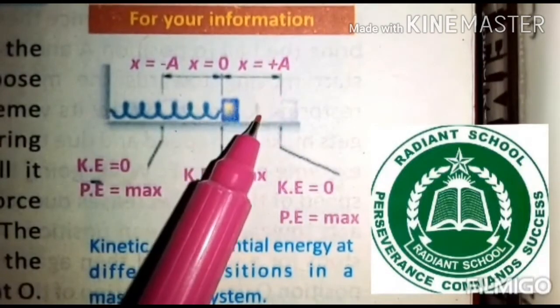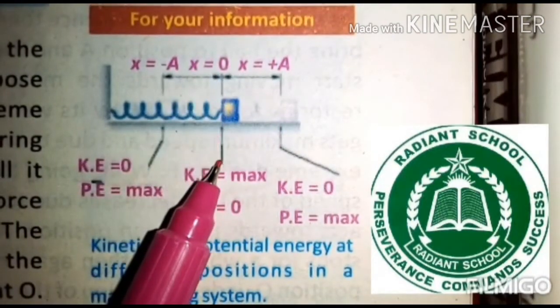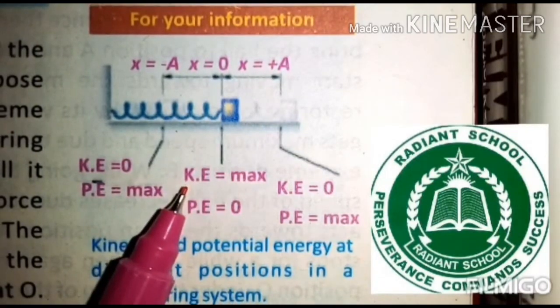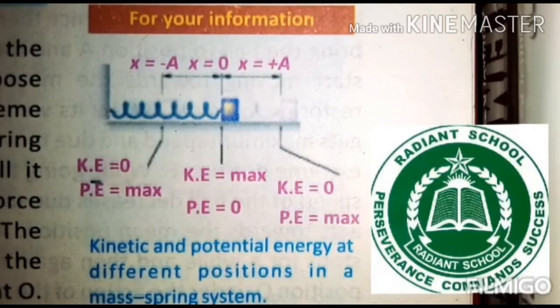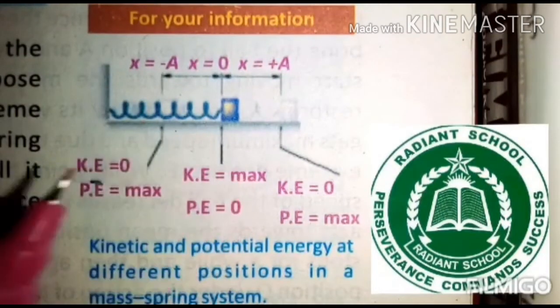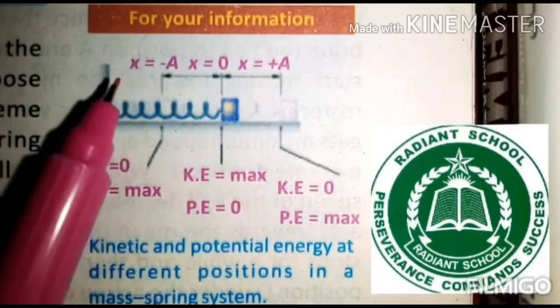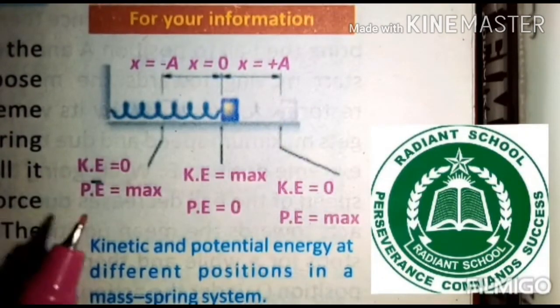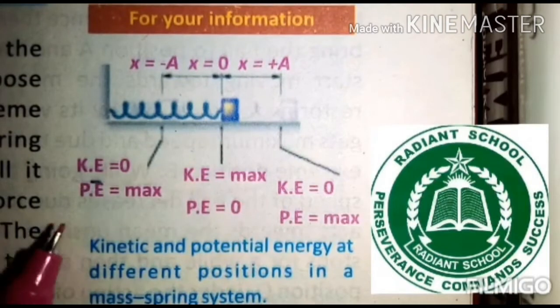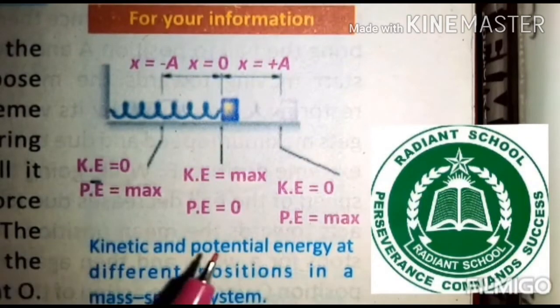Now at the mean position, the body has maximum kinetic energy but 0 potential energy. On the other hand, at the extreme positions, this and this, the body stops for a while, so kinetic energy becomes 0 and the potential energy is maximum.